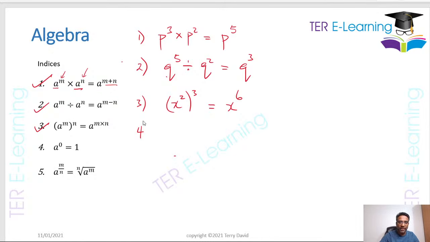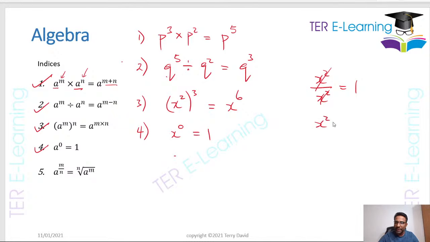And then this rule here, the fourth one: anything raised to the power 0 is 1. So if you have something like x to the power 0, the answer is 1. Now somebody might say, well, how are we getting that? If you have x squared divided by x squared, you know that this will cancel with this, and I'm going to get 1 as my answer.